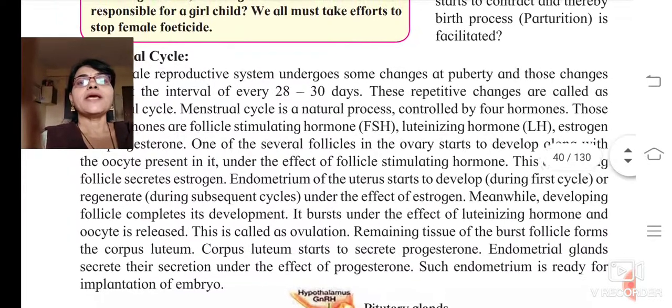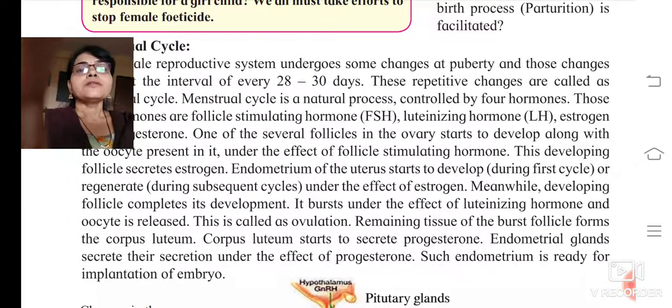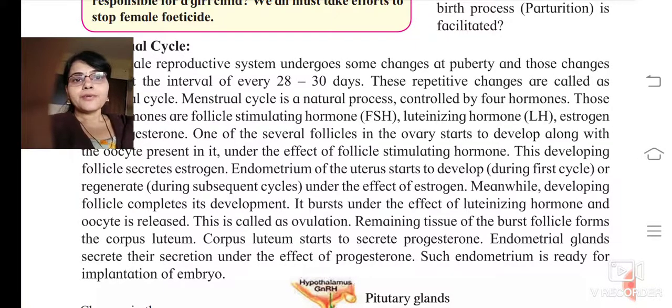See, once again let me explain. The female reproductive system undergoes changes during puberty at an interval of one month. Every month changes take place at an interval of 28 to 30 days, and this we call the menstrual cycle. This is a very natural process, okay. The menstrual cycle is controlled by four hormones. Which are these four hormones? Follicle stimulating hormone, luteinizing hormone, estrogen and progesterone.